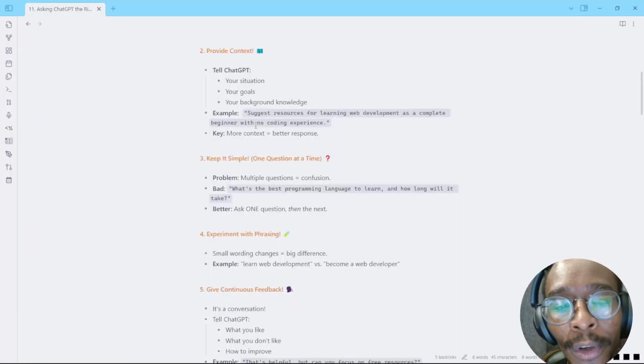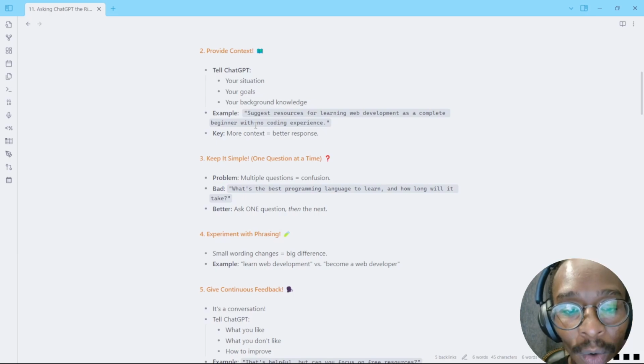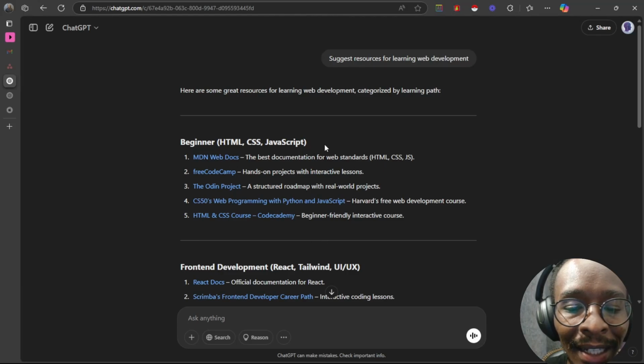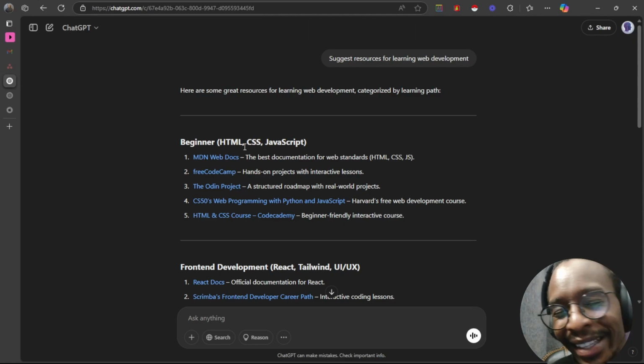The other thing that you always have to remember is that you have to give ChatGPT context. You have to give it your situation, your goals, and your knowledge background. In our example of someone who's trying to learn web development, I can ask, "suggest resources for learning web development as a complete beginner without any coding experience." Here I'm going to copy that prompt. This was definitely a good prompt, but in this scenario it is going to assume that we already know how to code and that we're not necessarily beginners. It has given us a beginner level starting point, but it still is kind of assuming that we know how to code.